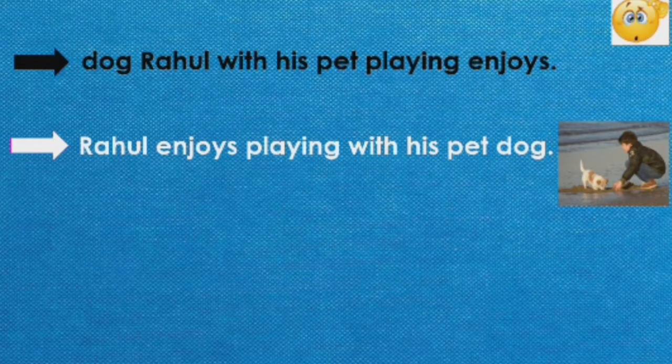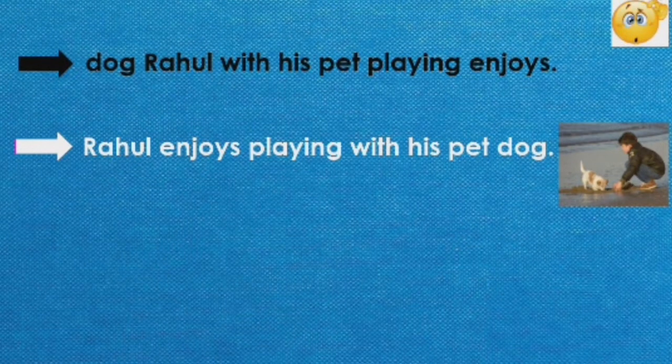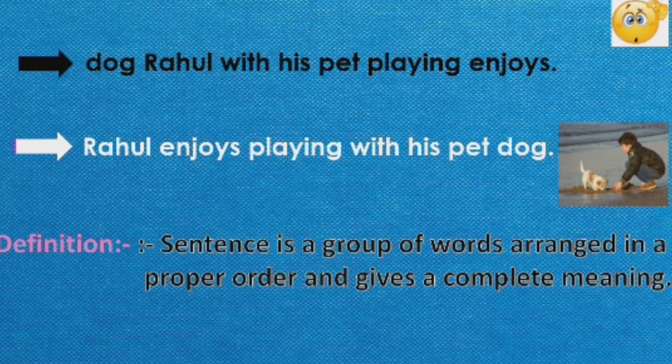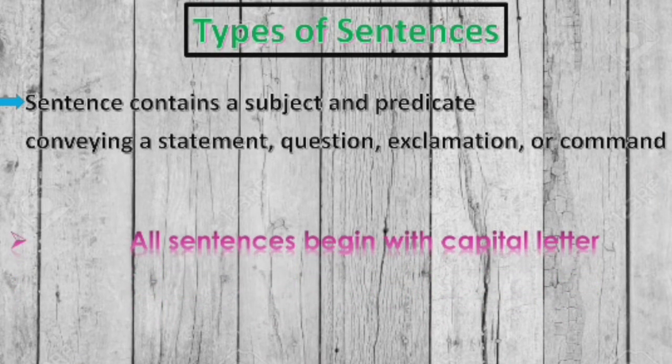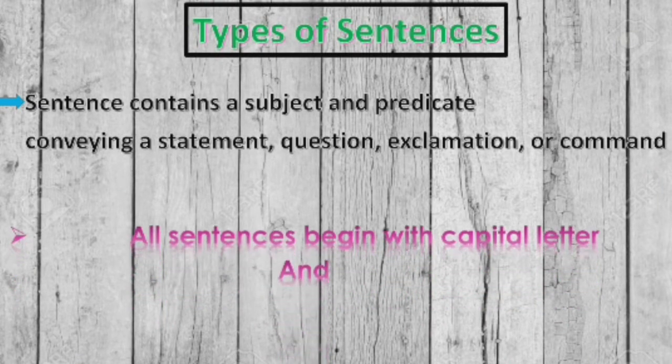So, what is a sentence? The definition of a sentence is, it is a group of words arranged in a proper order to make a complete sense. Now, let's go ahead. Sentences contain a subject and predicate, and convey a statement, question, exclamation, or command. All sentences begin with a capital letter and end with punctuation.